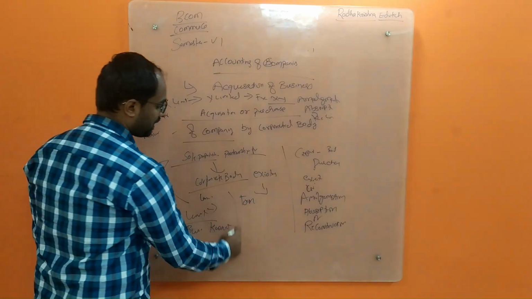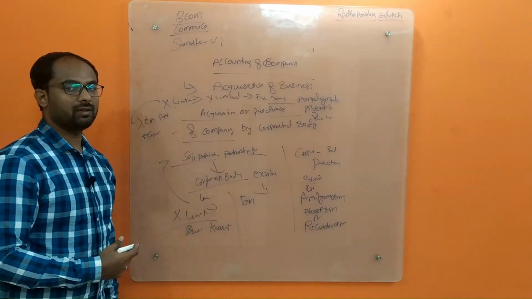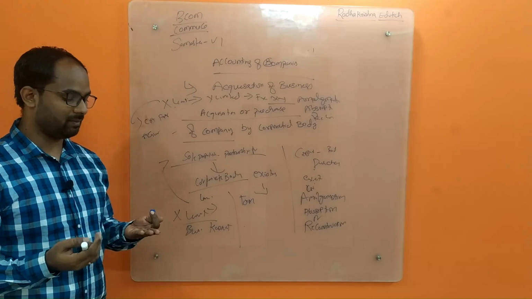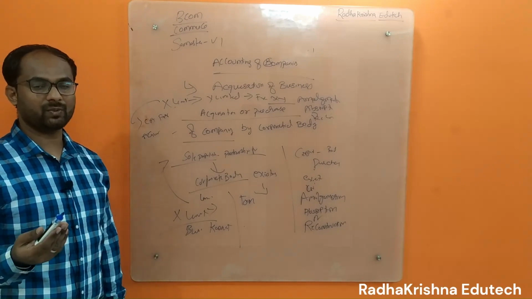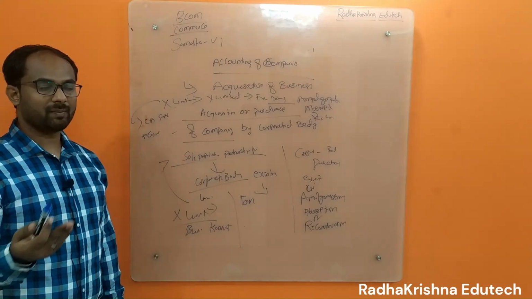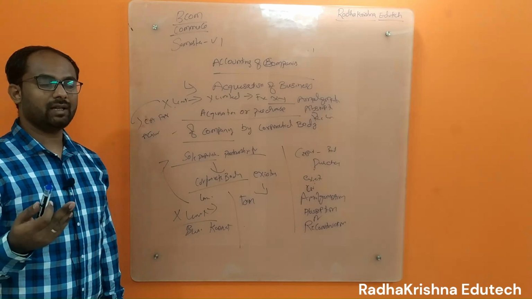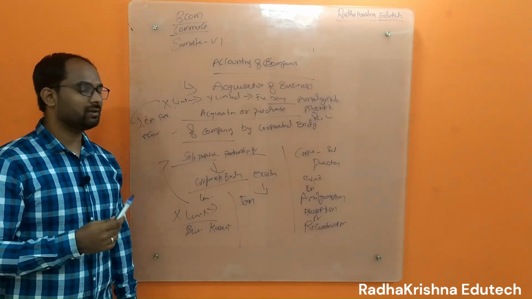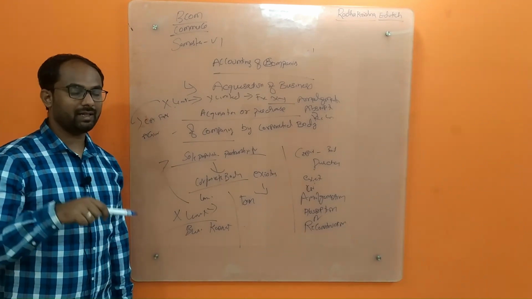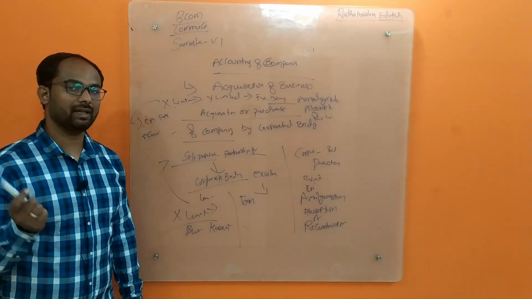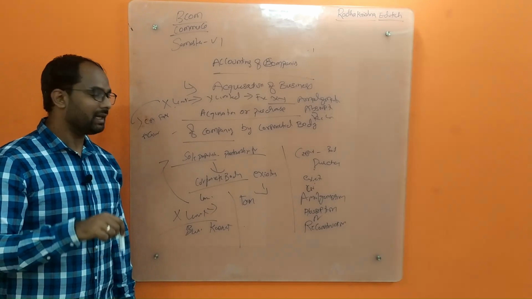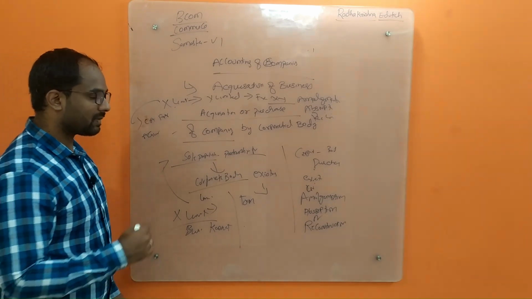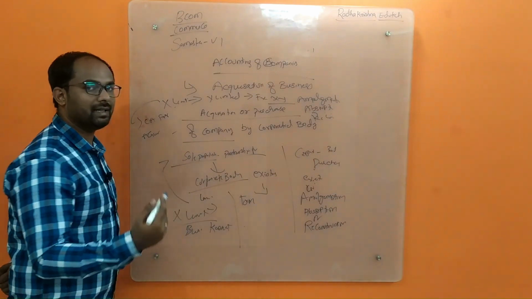This example applies at the international level also. For example, Hindustan Lever, whose shampoos, Pantene, and many soaps we purchase, is not an Indian company. It is a foreign company operating in India by amalgamating with Indian companies.